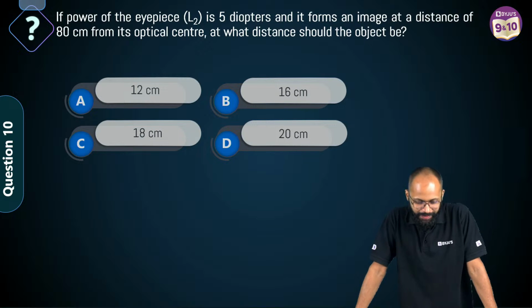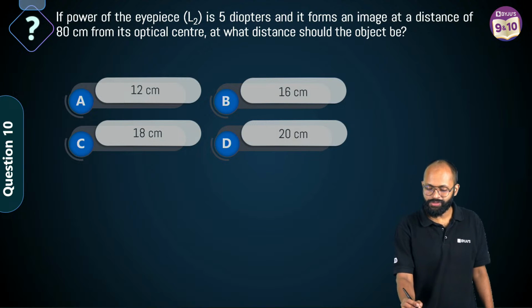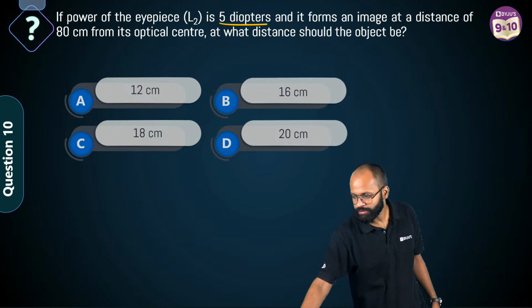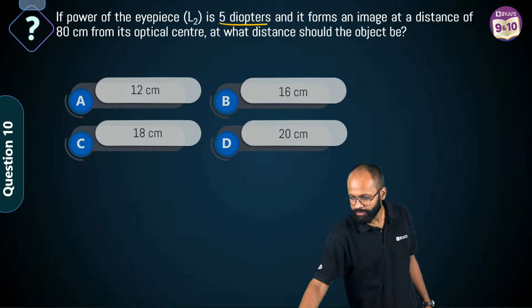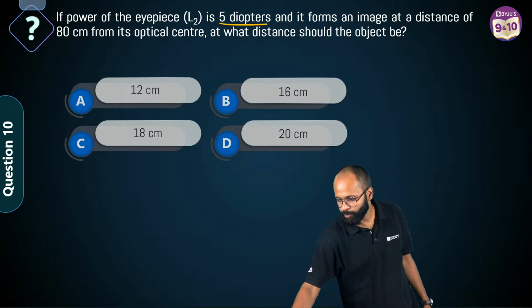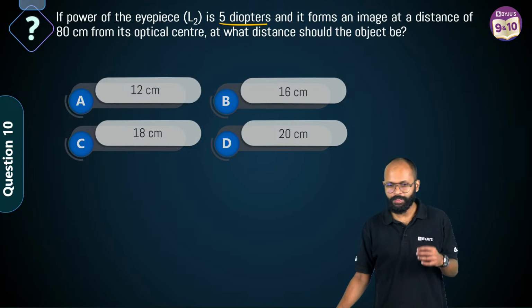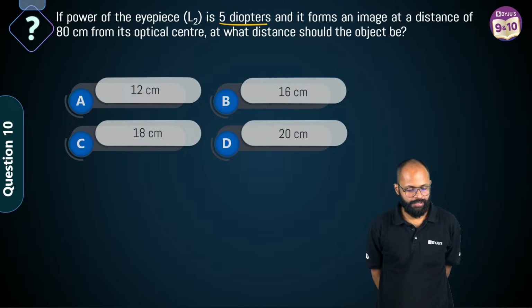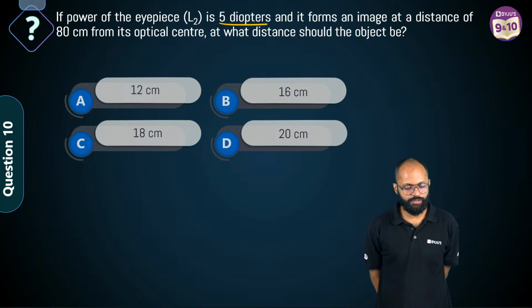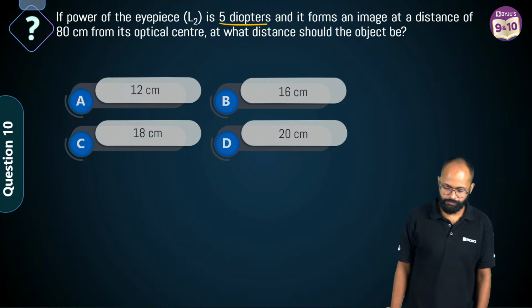Now, this is the numerical. The power of eyepiece L2 is 5 diopters. Right? Power of L2 is 5 diopters. Let's take a poll. This is A, this is B, this is C, and this is D. Probably the last poll of today's session. The power of eyepiece L2 is 5 diopters and it forms an image at a distance of 80 centimeters from its optical center. At what distance should the object be?